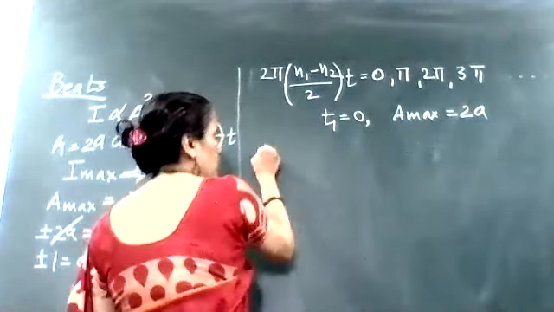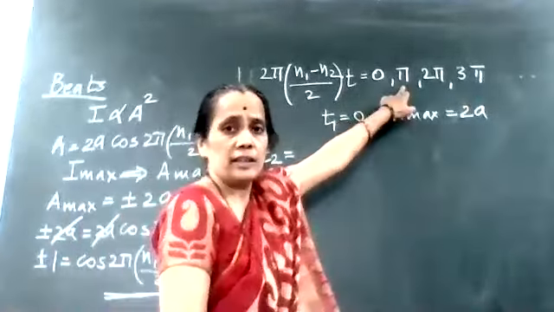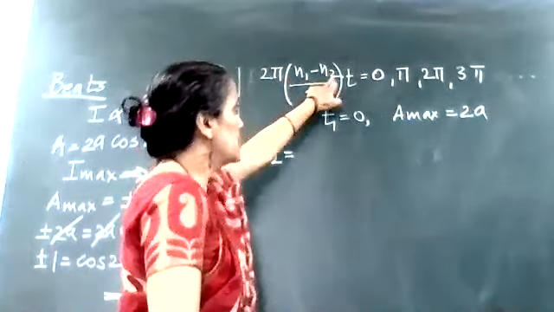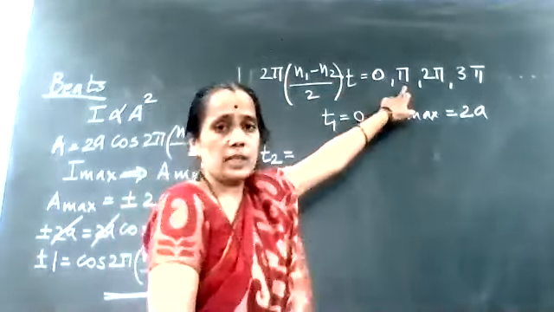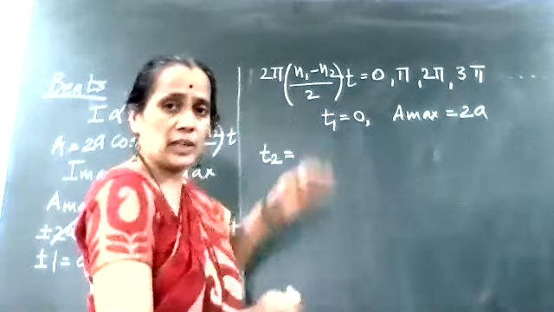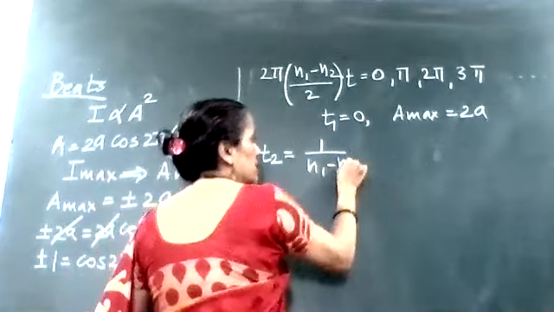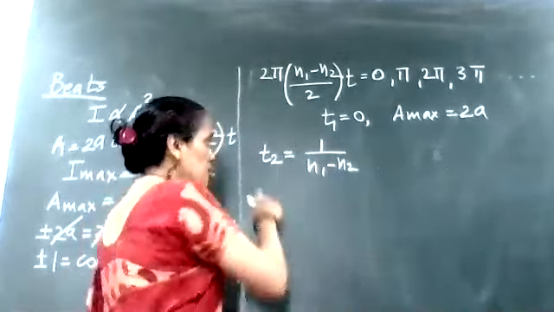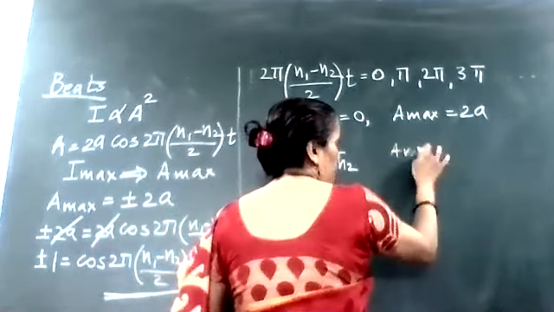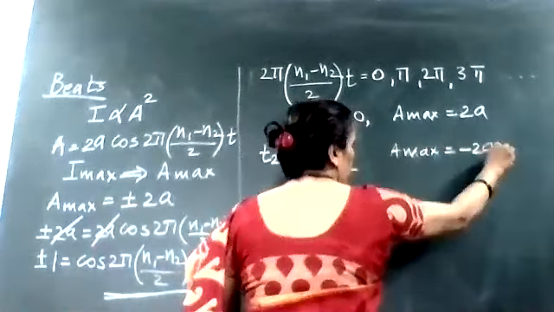Then the second value, I will say t2. Now for the t2 value, I can consider this condition: 2 pi (n1 minus n2) upon 2 into t is equal to pi. From both sides, the pi factor will get cancelled, the 2 factor will get cancelled, and t2 I am getting as 1 upon n1 minus n2. Means for time interval 1 upon n1 minus n2, I will get the amplitude maximum value, which is nothing but minus 2A.